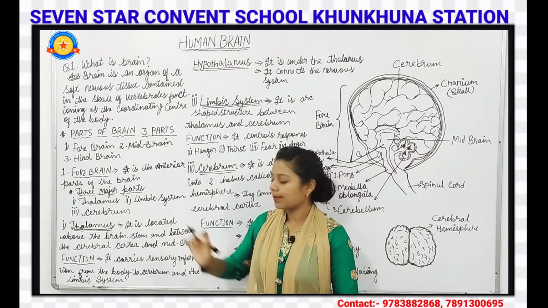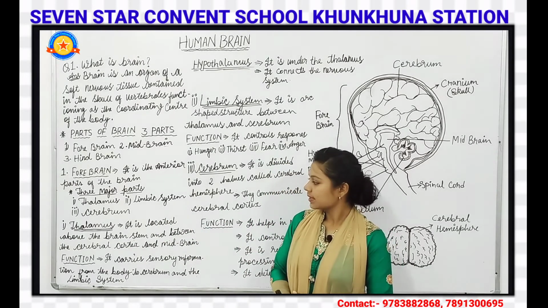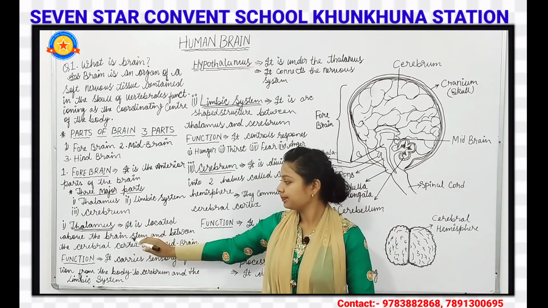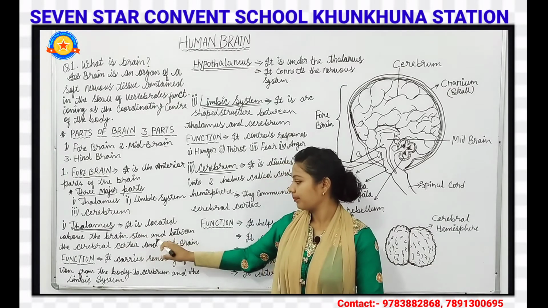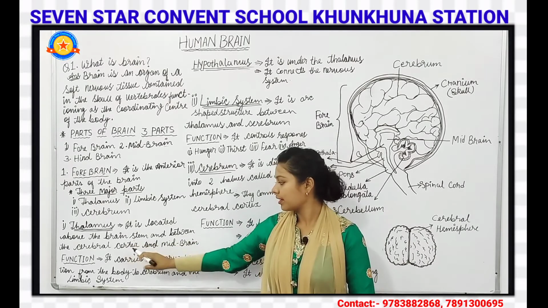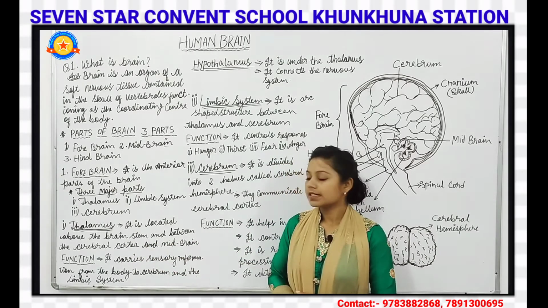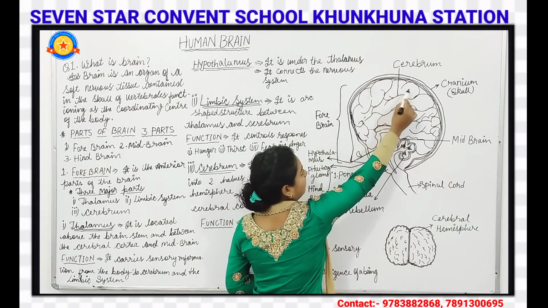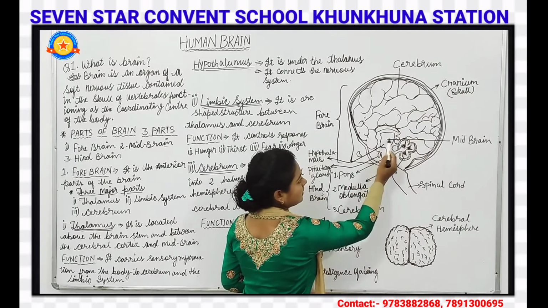Now we will talk about the thalamus. What is this thalamus? The thalamus is located above the brain stem and between the cerebral cortex and the midbrain. This part is the cerebral cortex, and this is the midbrain.